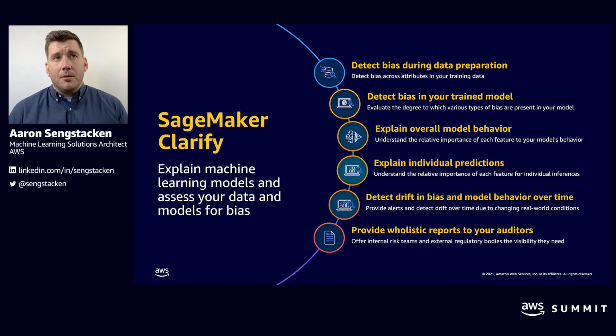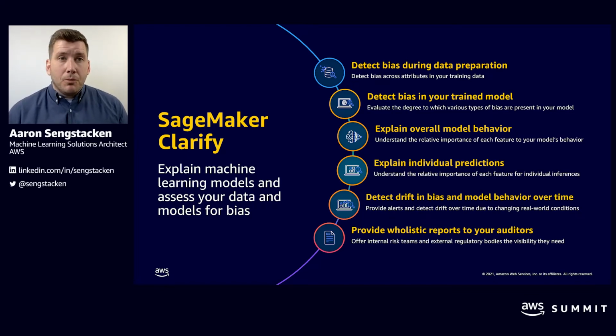And as you train your model, it's important to check for biases to ensure that predictions are fair, such as ensuring that one protected class is not denied services more frequently than another. Amazon SageMaker Clarify is integrated with SageMaker Experiments, so after your model has been trained, you can identify attributes that you'd like to check for bias. And SageMaker runs a set of algorithms to check the trained model and provide you with a visual report on the different types of biases for each attribute.